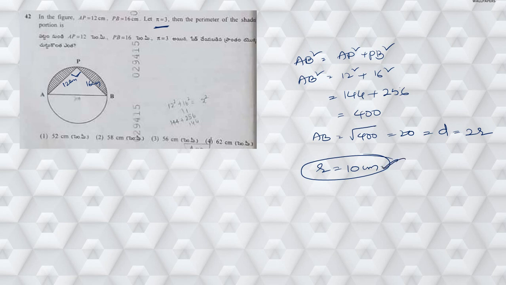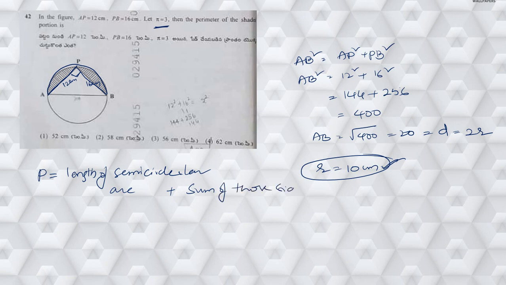centimeters. Now he is asking you to find out the perimeter of the shaded portion. If you observe the shaded portion, it is this particular semicircular arc and the length of these two parts. That is nothing but the perimeter. So for that, the perimeter of the shaded part is given by the length of the semicircular arc plus the sum of those two sides. The sum of those two sides I can simply write as AP plus PB.